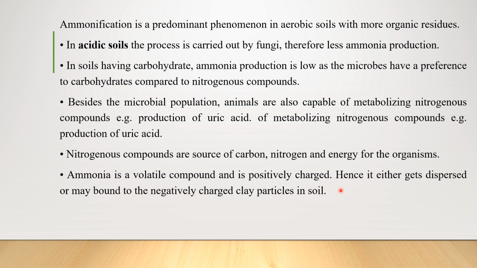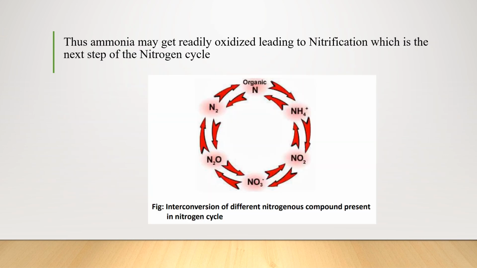Or what happens is, you know that the soil consists of clay particles. These clay particles are negatively charged. So you can see that ammonia is bound to these clay particles of the soil, and this is how ammonia can become available for the plants also. The soil solution consisting of this ammonia can be readily oxidized in nitrification, the next step of the nitrogen cycle. So this ammonia can be sent to the next step, that is conversion into nitrites, then nitrates, then nitrous oxide, again back to elemental nitrogen.